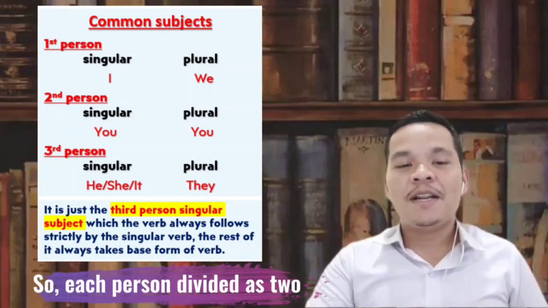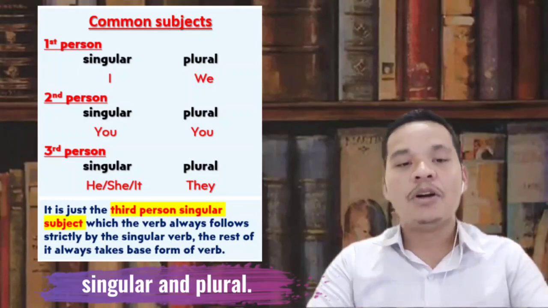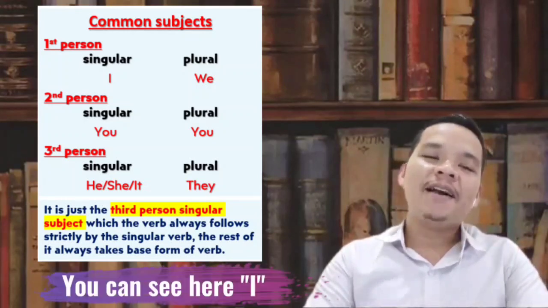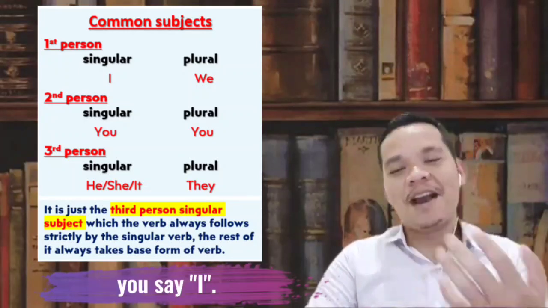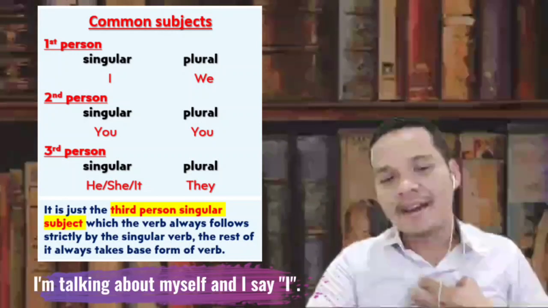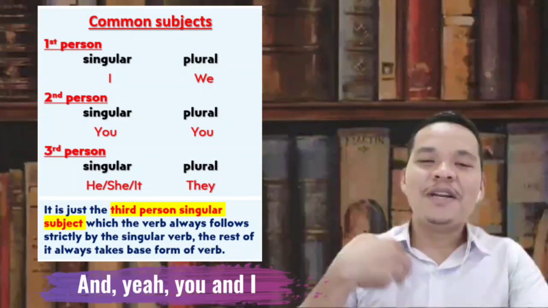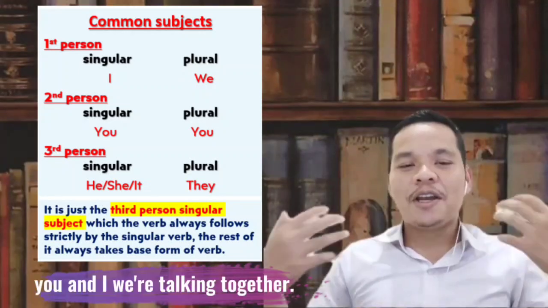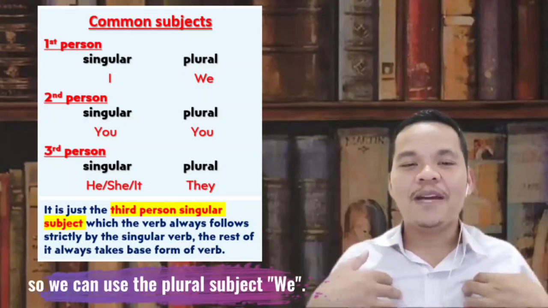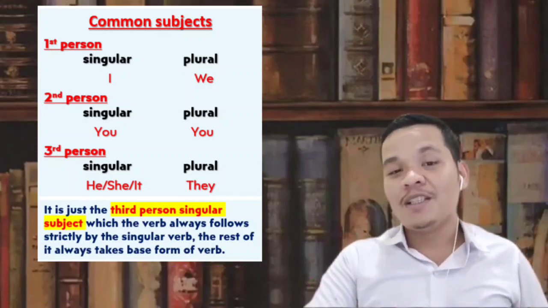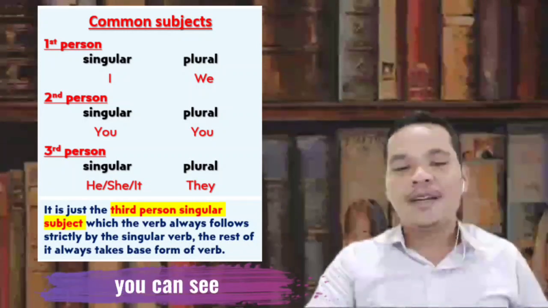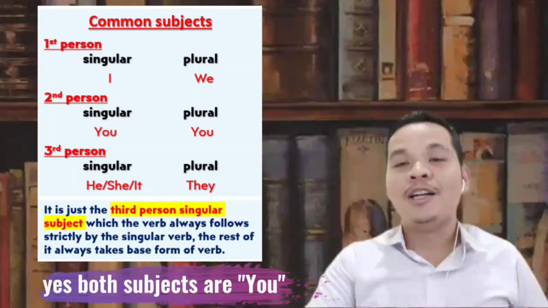Each person is divided into two, singular and plural. You can see here, you are talking about yourself, you say I. I'm talking about myself, I say I. So I is singular. And you and I, we're talking together, so we can use the plural subject we.